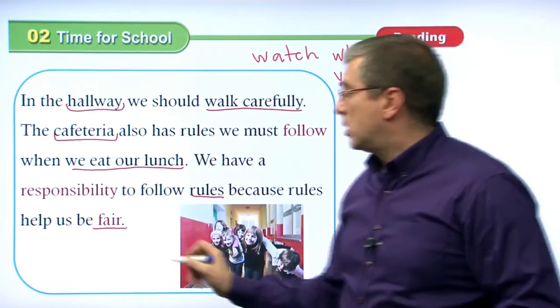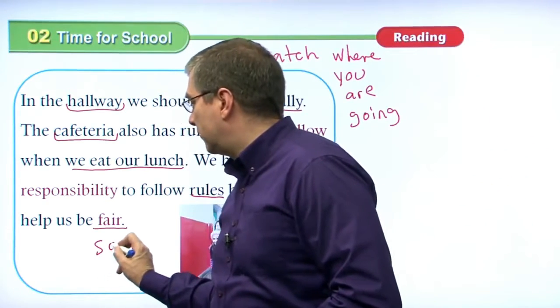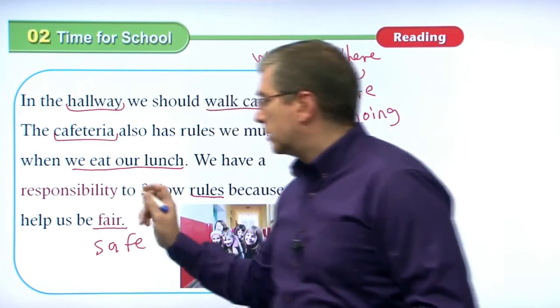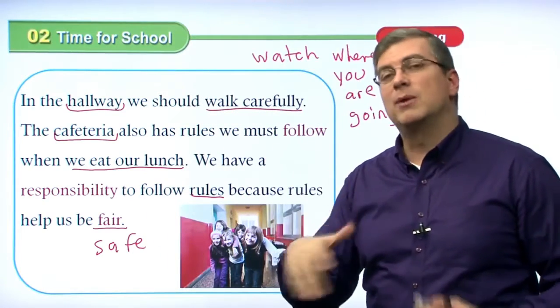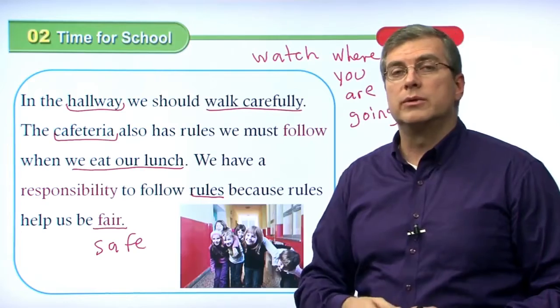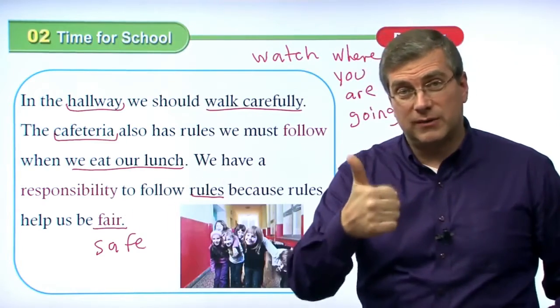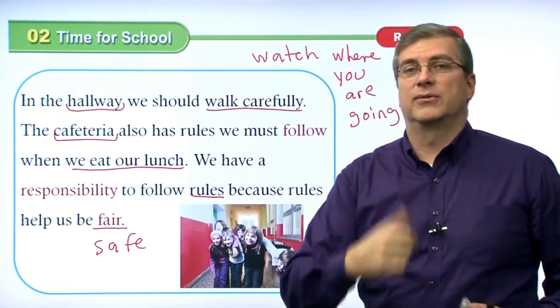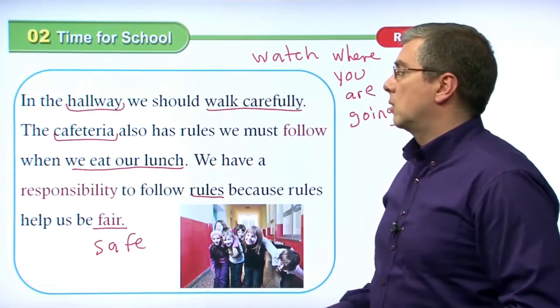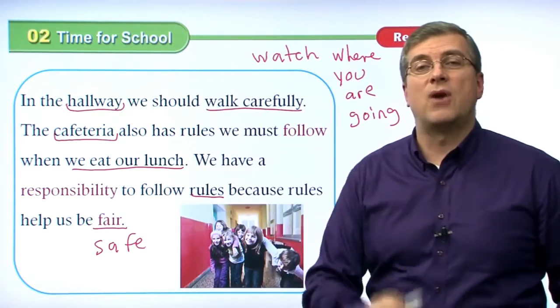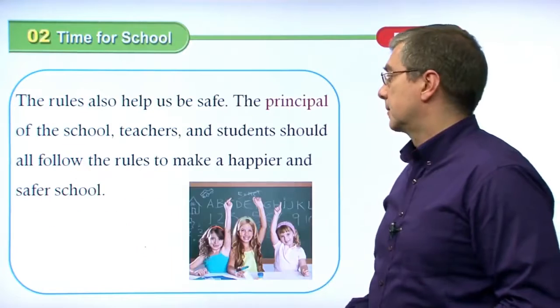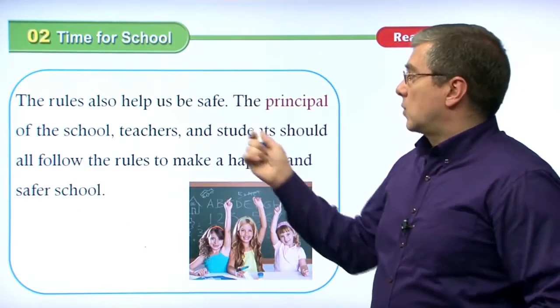And remember, they also help us be safe. So there are two main reasons why we follow rules. Of course, we want to be fair. That's very important. We also want to be safe. Okay? So these are important rules, and there are many places that we should follow the rules at school. These rules, of course, help us be safe.